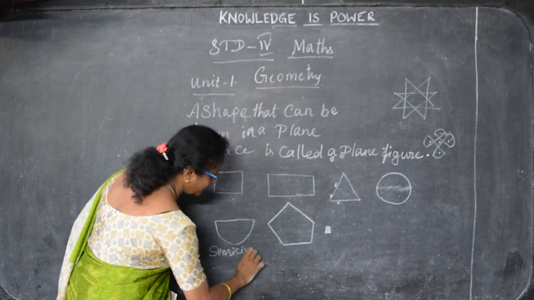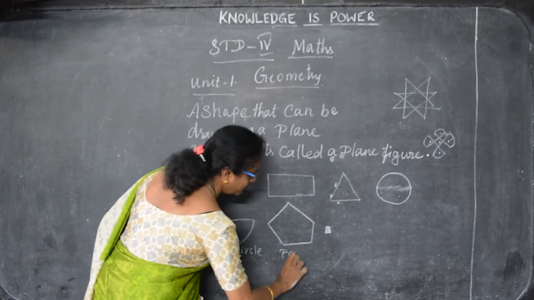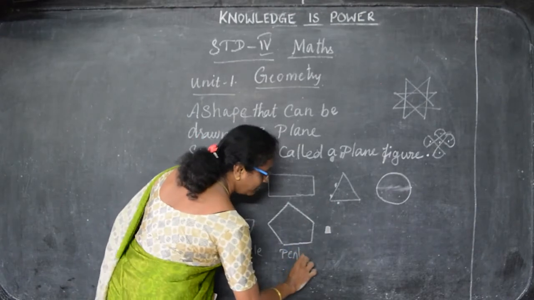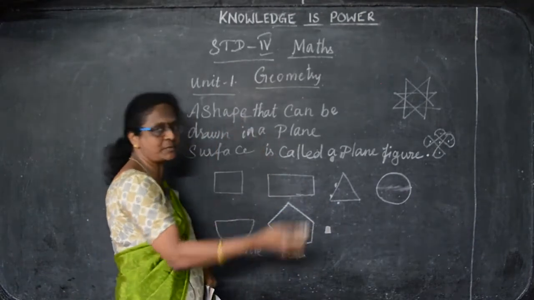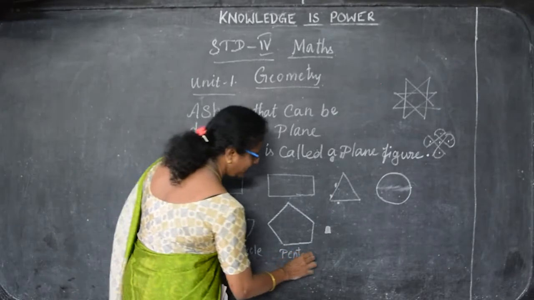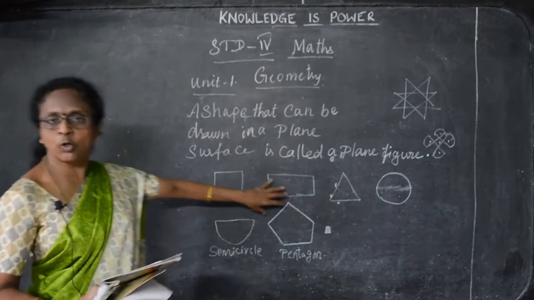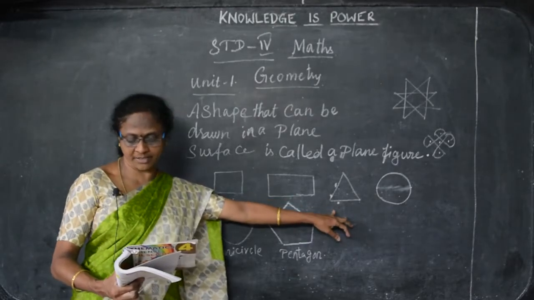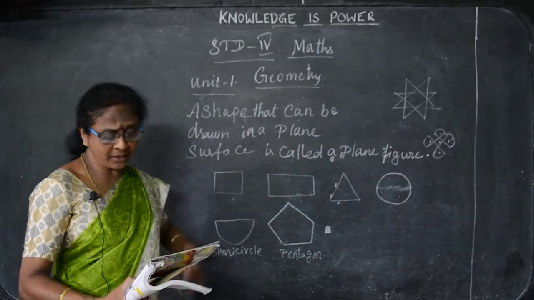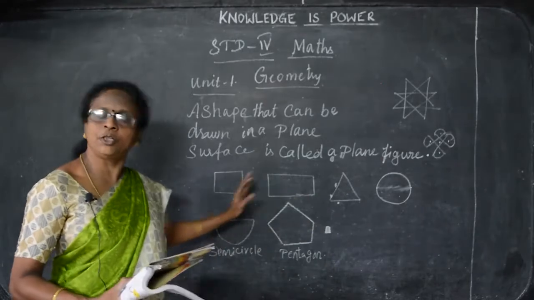The semicircle is the new one, and this is also a new one, because the other shapes you have already seen from the 1st standard. So only this is new for you. These are the shapes drawn on a plain surface, and with these shapes you can draw anything.